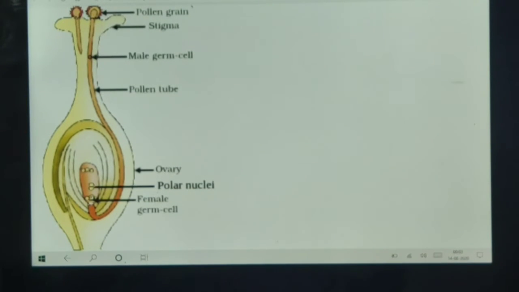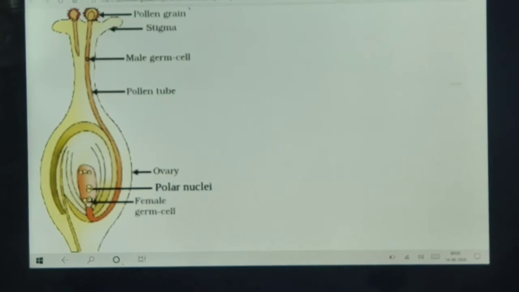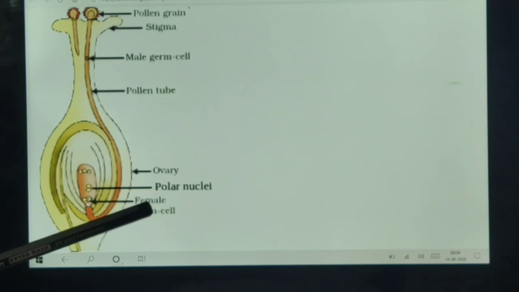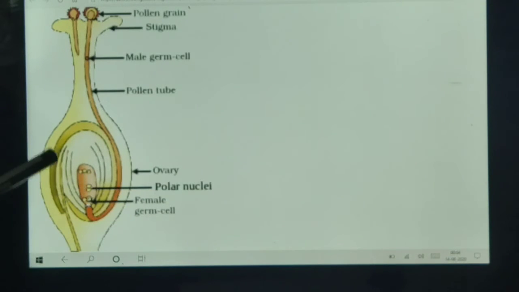Now when the pollen grain lands on the stigma, it has to reach the female germ cell. The female germ cell, which is also known as egg, is present where? Inside the ovary.